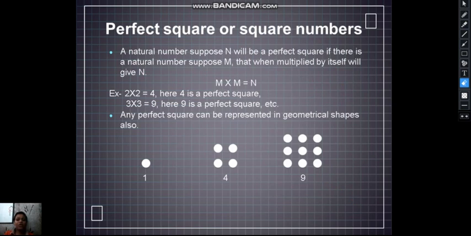We can also take perfect squares as geometrical shapes. Like you can see here, there is one dot, there are 4 dots, and the 4 dots come together to make a square. There are 9 dots, and these 9 dots come together to make a square also. So this is why they are called perfect squares.